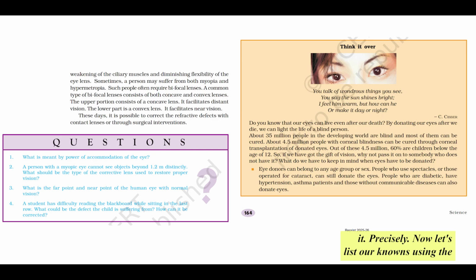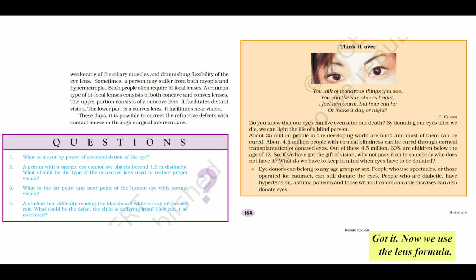Precisely. Now let's list our knowns using the sign convention. Very important. Object distance: the object we want to see is at infinity, so u equals minus infinity, conventionally negative. Image distance, v: the lens needs to form a virtual image at the far point, which is 80 centimeters in front of the eye lens. Images in front are virtual and taken as negative. So v equals minus 80 centimeters. Be careful with units for calculation later. Let's convert v to meters. v equals minus 0.8 meters. u equals minus infinity. v equals minus 0.8 meters. Got it.